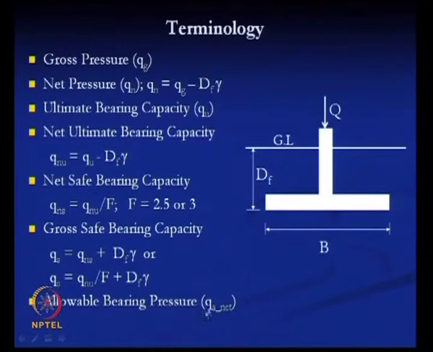So, the minimum of these two will give us the allowable bearing pressure, that is Q allowable net. One is from the net safe bearing capacity, the bearing capacity consideration, another is within the settlement consideration. Then the minimum of these two, bearing and settlement, will give us the allowable bearing pressure. So, these are the different terms that we will use for this analysis.